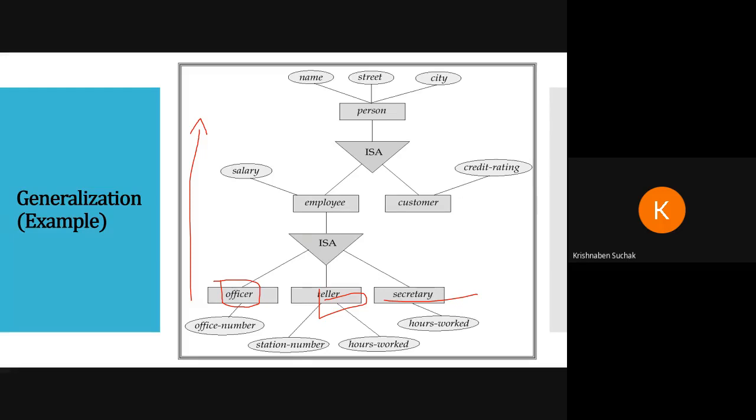Not only in this semester, but you have to draw this diagram, ER diagram and other diagrams, for all next semesters. So if you have any doubt, you can ask right now. No doubt. Okay.